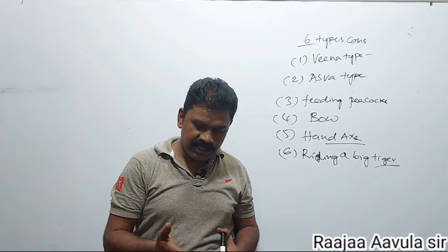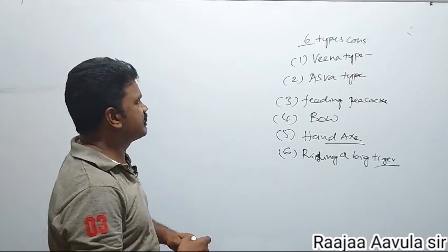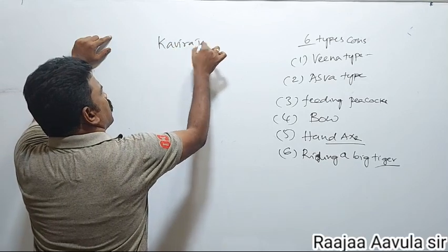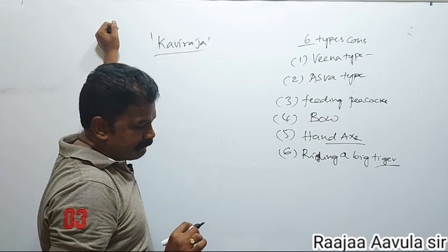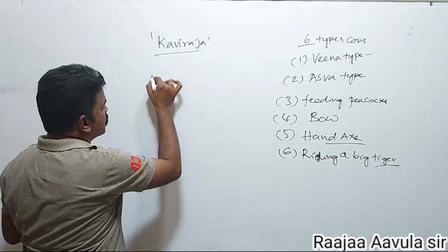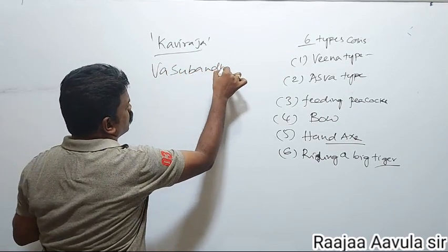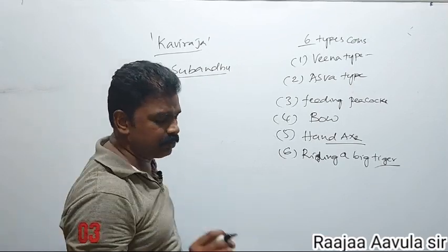He was a lover of music and an expert Veena player. He was also titled Kavi Raja in the coins because he patronized more and more poets. He was a patron of Buddhist scholars like Vasubandhu, who adorned the court of Samudragupta.